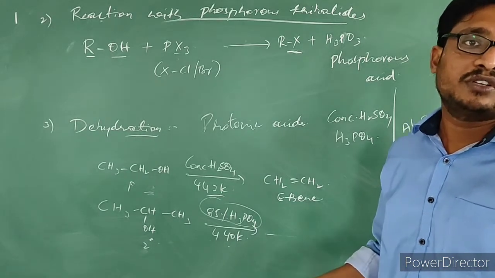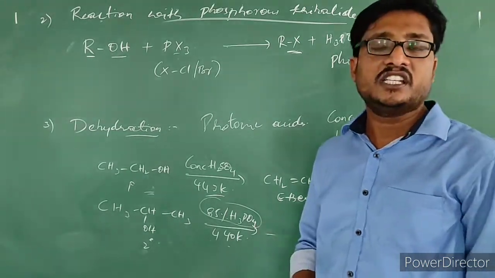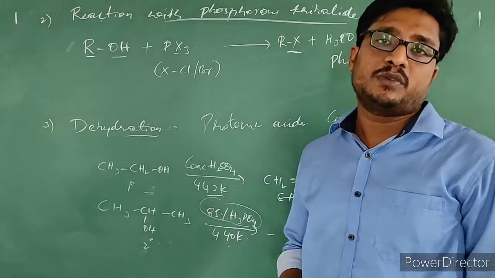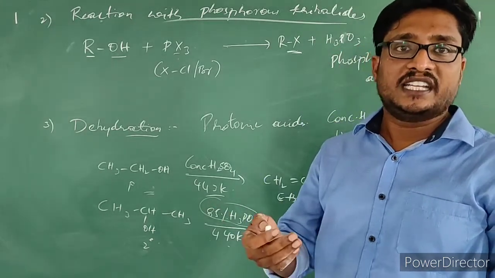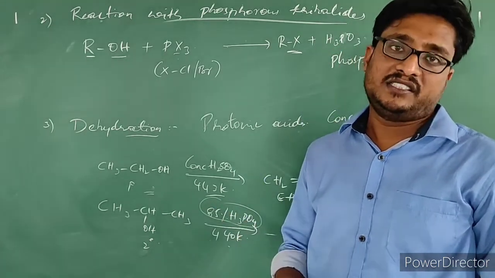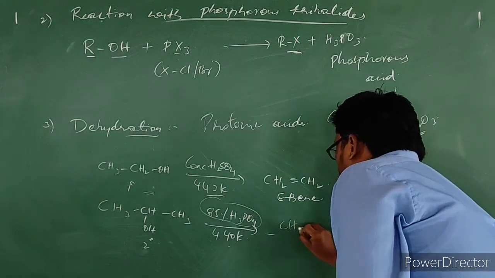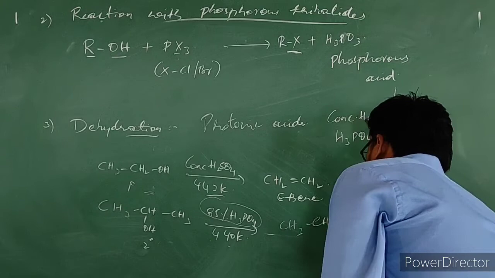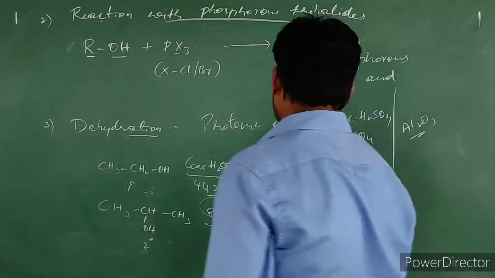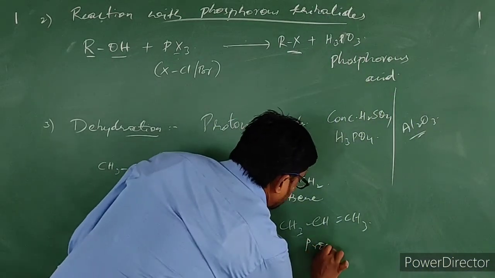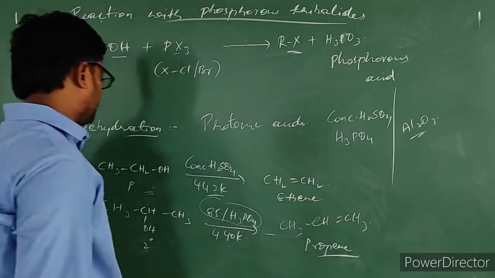When dehydration takes place, alkene gets produced. So the conditions that are required are less. So it will produce propene in this. Propene gets produced in this way.